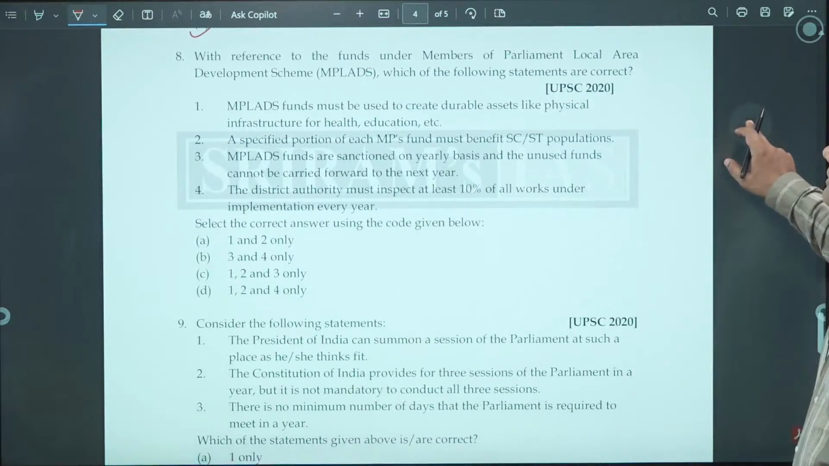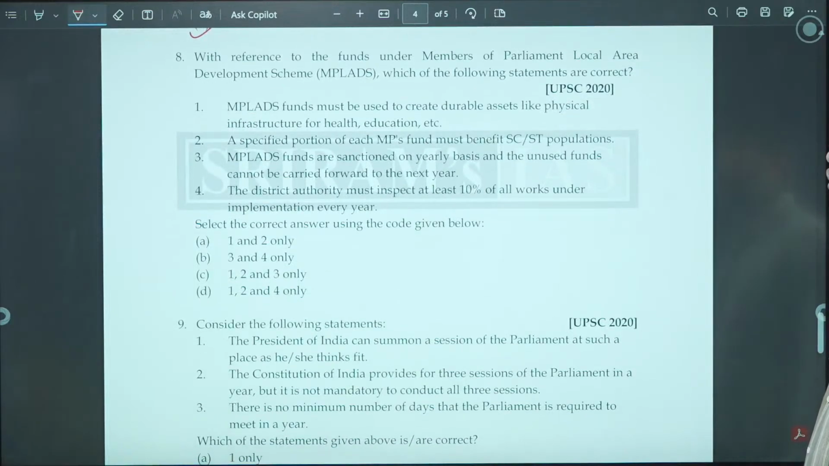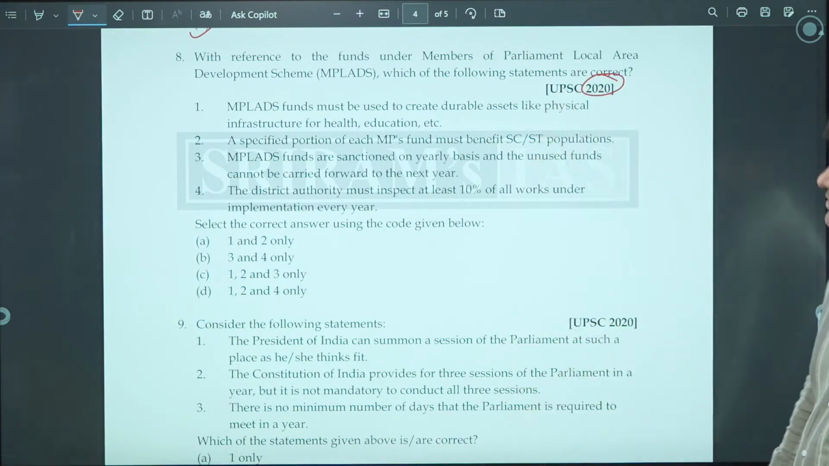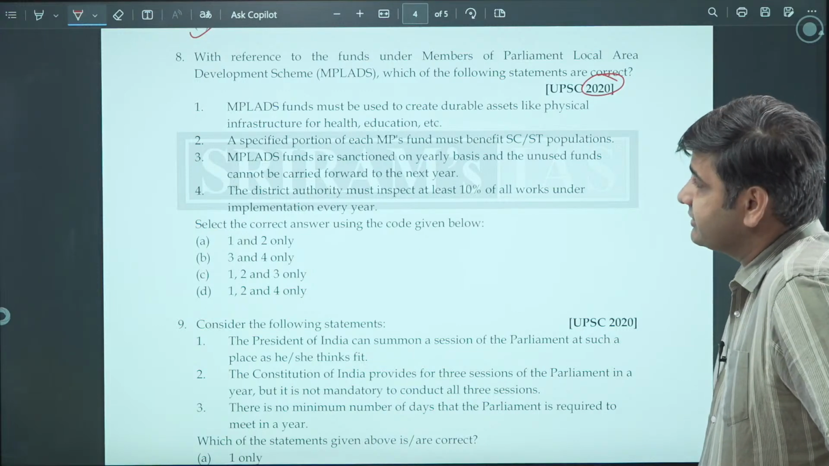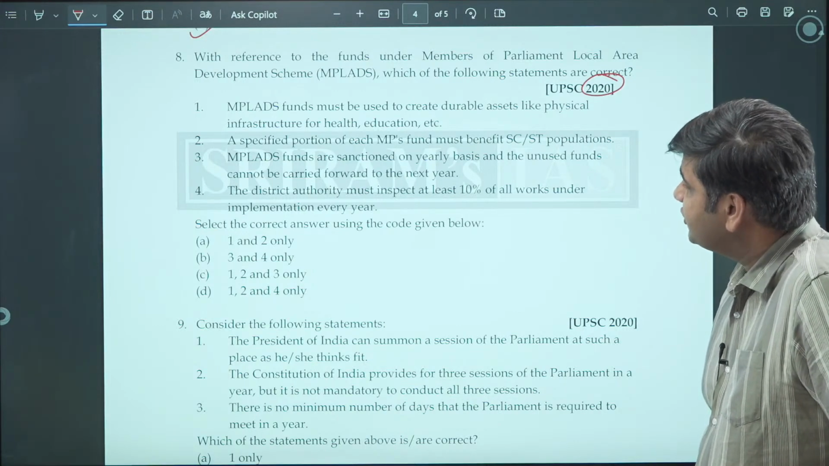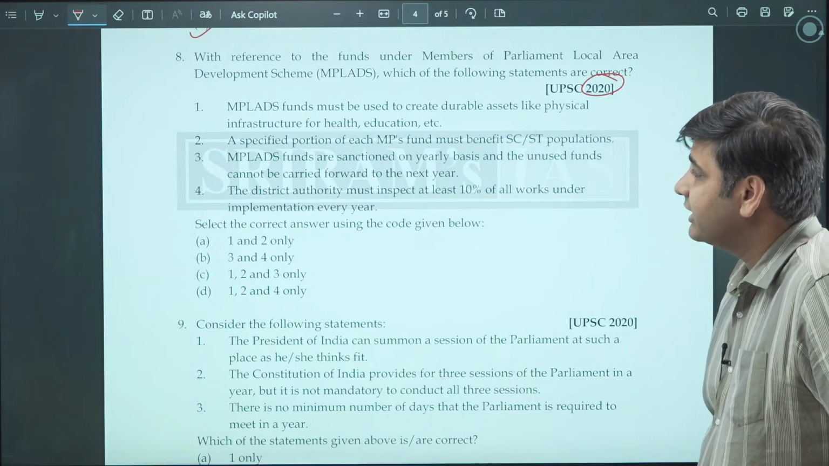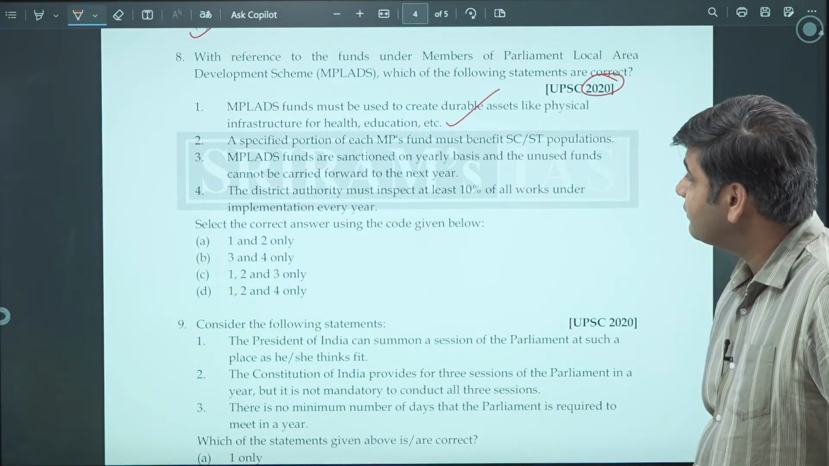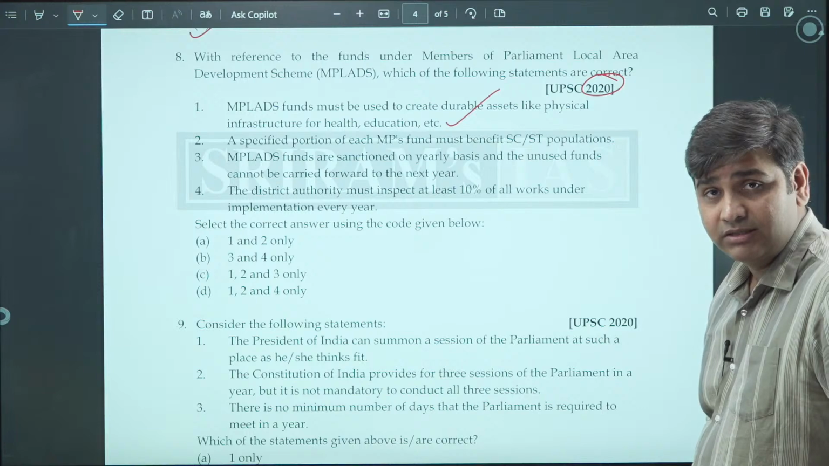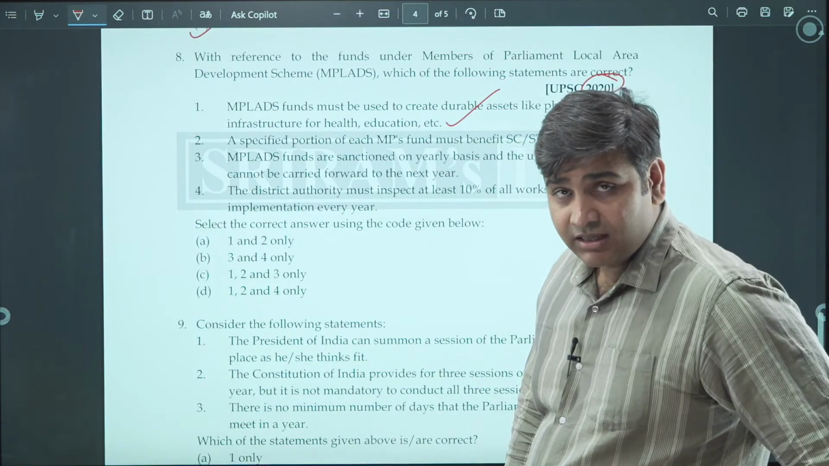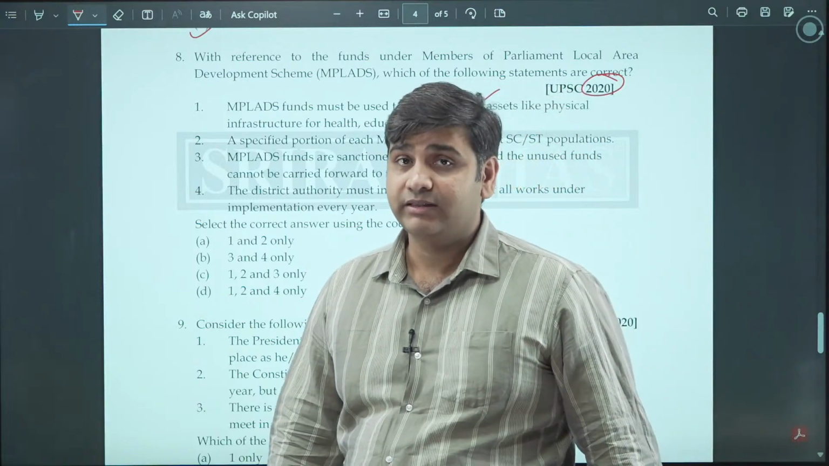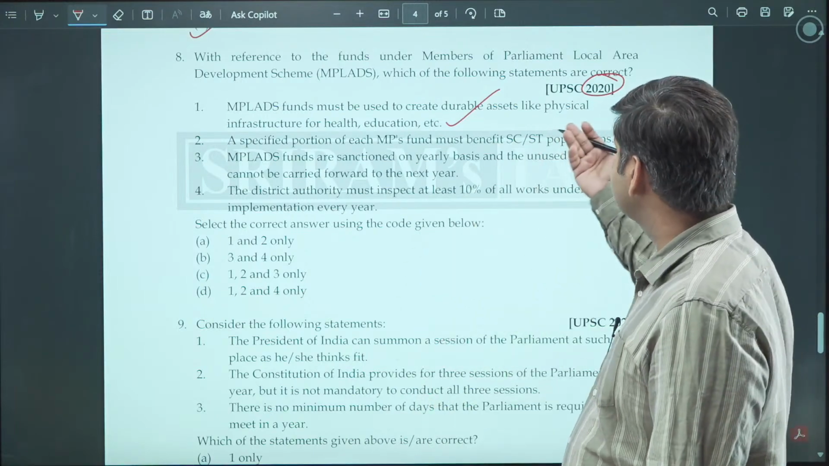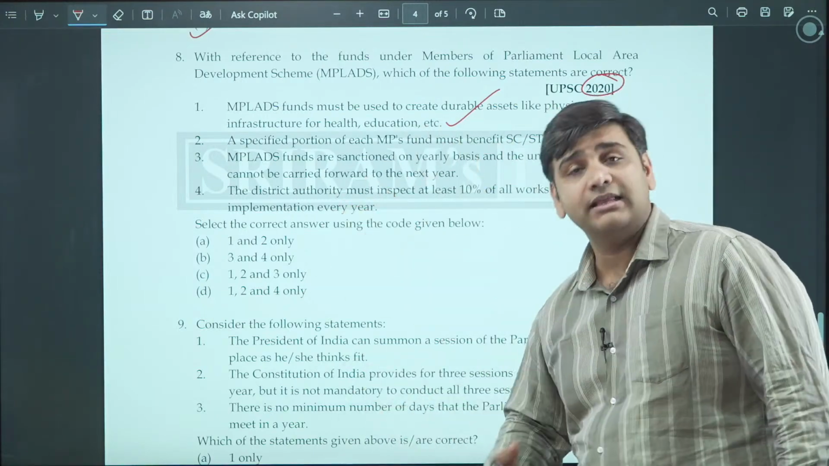With reference to the funds under the Member of Parliament Local Area Development Scheme, commonly called the MPLAD scheme. This is a question of 2020. Which of the following statements are correct? MPLAD funds must be used to create durable assets like physical infrastructure, health and education. This is true. That is the reason why it has been provided. That is one way of capital formation in the society. Just distributing freebies is no kind of development. The development happens when real capital infrastructure is created, and that is what physical infrastructure is all about: health, education.